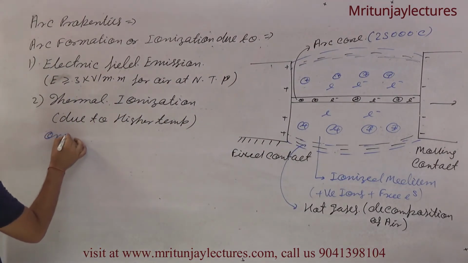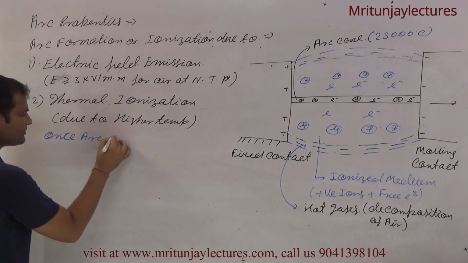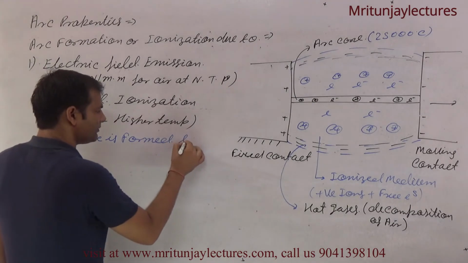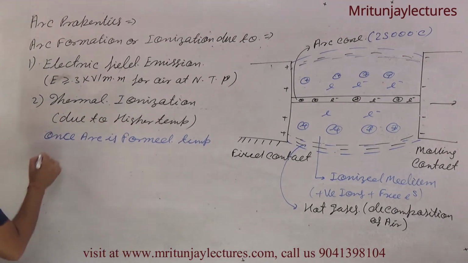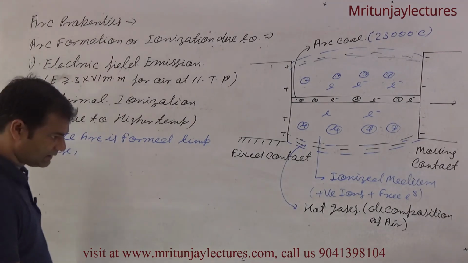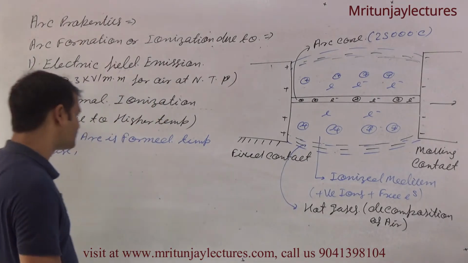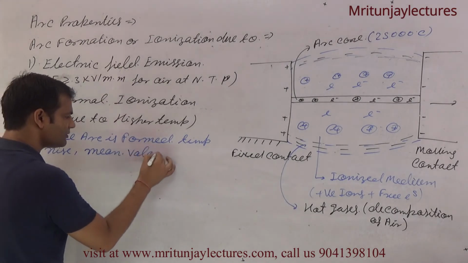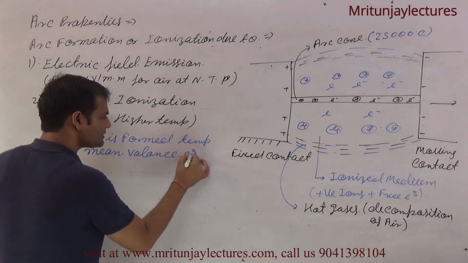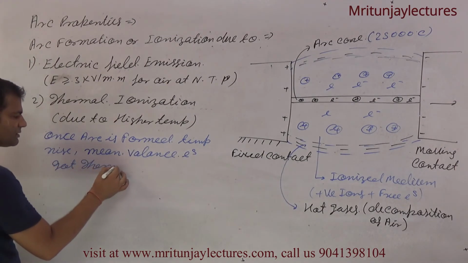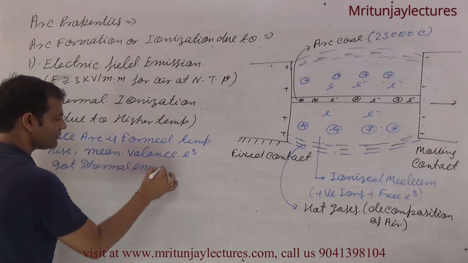Once arc is formed, temperature rises, and temperature rise means you can say that valence electrons got thermal energy, clear?